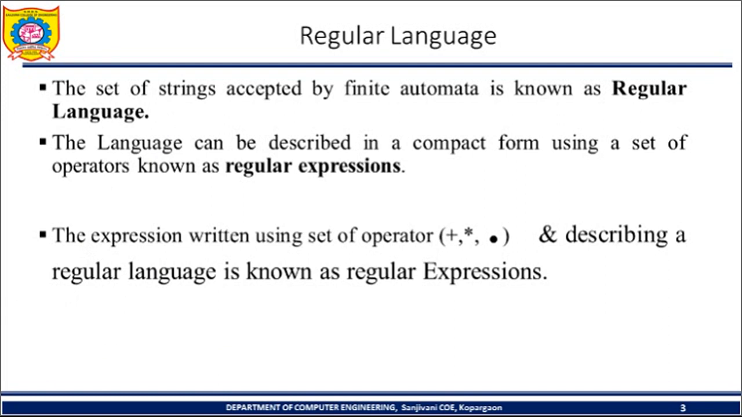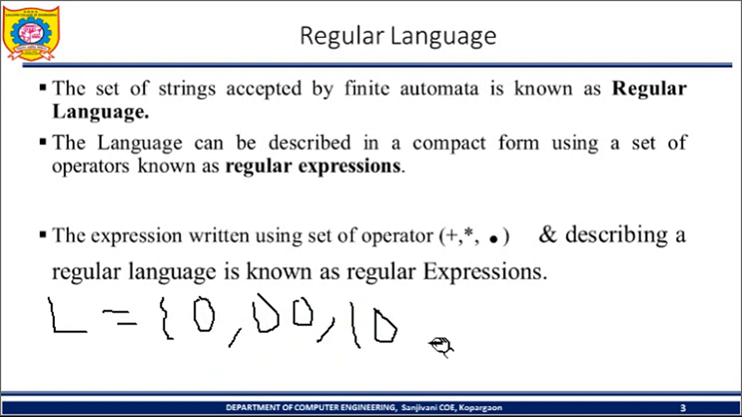For example, let us consider one example. L is equal to the strings which end with 0. Before that, any combination of 1 and 0 is allowed. So how do we design the finite automata for this kind of string? Any combination of zeros and ones that ends with 0.